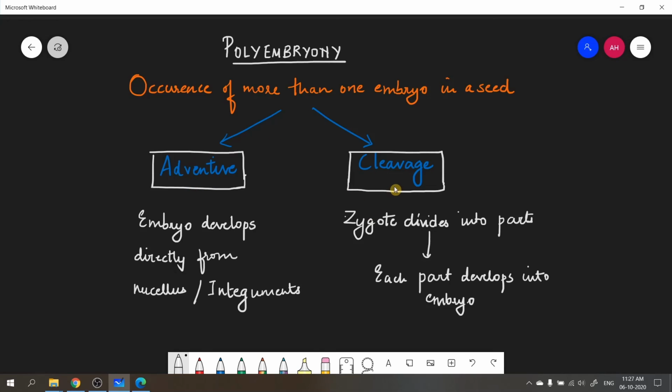And the second one is cleavage polyembryony, in which the zygote, once it is formed after fertilization, divides into multiple parts or units, and then each part develops into a separate embryo, right? Cleavage over here means to split. So that is how it happens. Zygote splits into several parts and then each part gives rise to an embryo. So that was all about polyembryony.